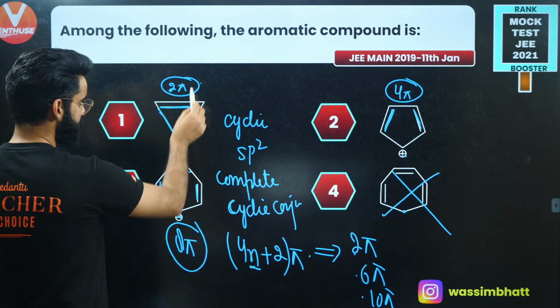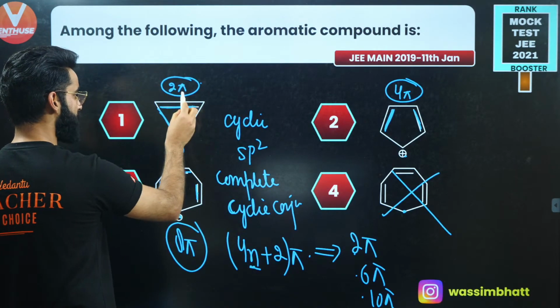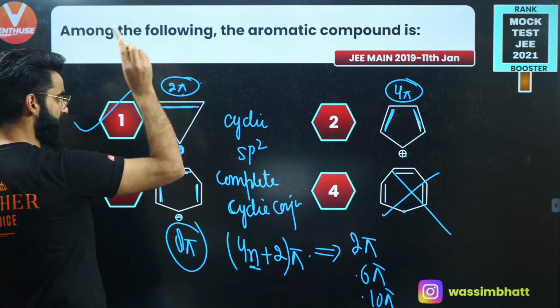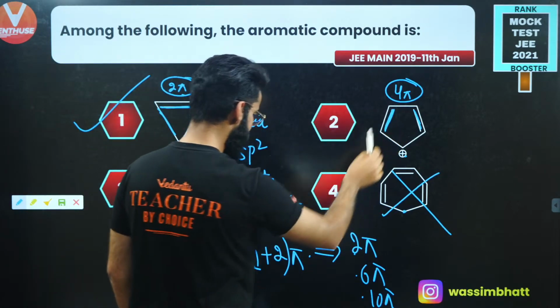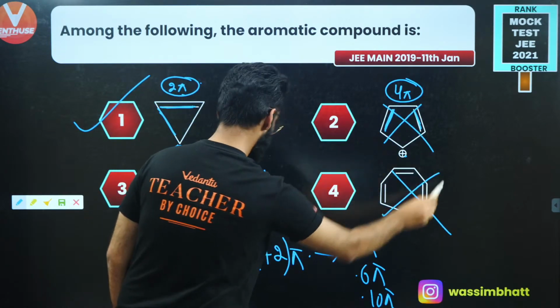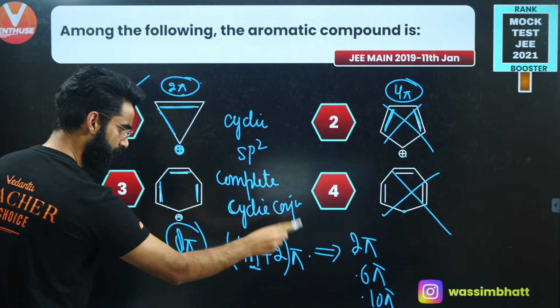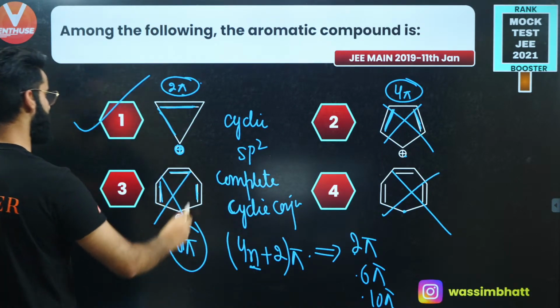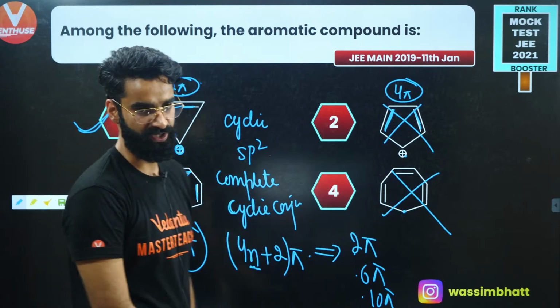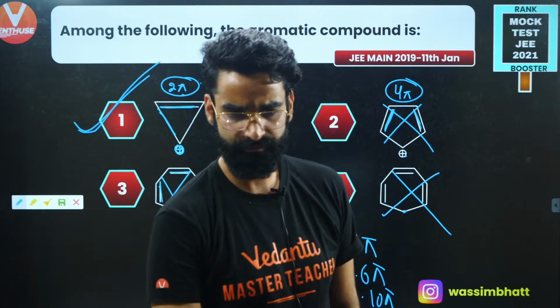So now check. Since the first one has got 2 pi electrons involved in the complete cyclic conjugation, it's going to be aromatic. This has got 4 pi. No way, it's not going to be aromatic. This has got 8 pi. 2, 6, 10. No, it's not going to be aromatic, right? So the first one is the one which is going to be aromatic among all, right?